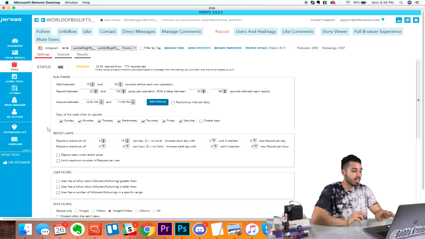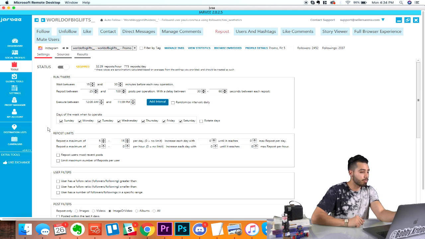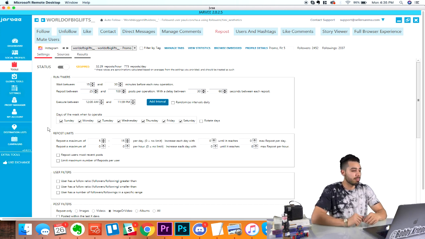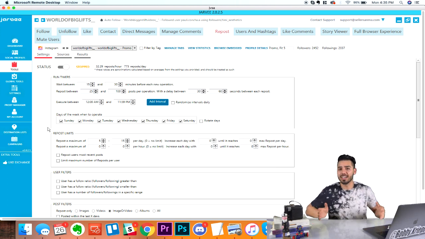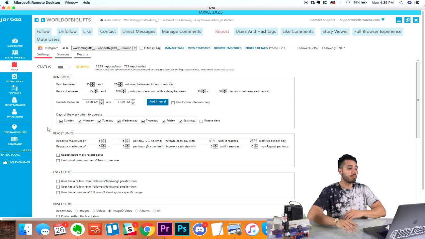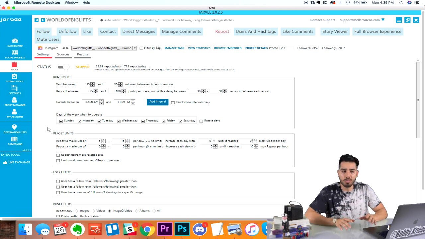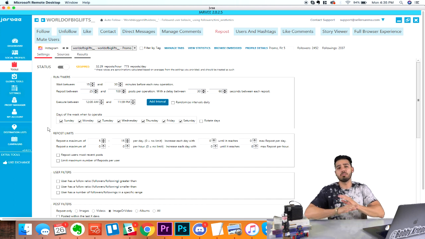So look at these options right here. We're essentially telling Jarvee to pool 25 to 100 posts every 30 minutes or so. It doesn't really matter how many we pool because this isn't a direct action. For example, if we were saying, hey Jarvee, follow 1,000 people every second, we can't do that because that's against Instagram's terms and conditions. But all we're doing right now is telling Jarvee to find content for us. That is not against Instagram's terms and conditions. So you do not need to worry about your account getting banned, or shadow bans or anything. This is all completely safe.